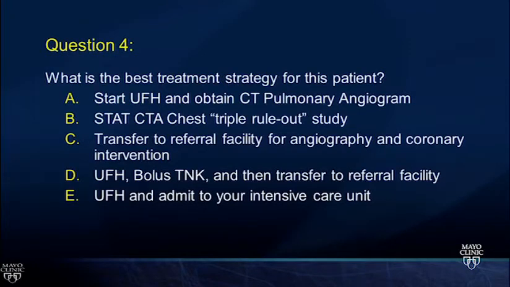Start unfractionated heparin, get a CT pulmonary angio, get a stat CTA for a triple rule out, transfer to referral facility for angiography and coronary intervention, give unfractionated heparin bolus TNK, then transfer, unfractionated heparin and admit to your ICU, knowing that you do not have a cath lab there. What are you going to do with this patient? Okay, let's see.